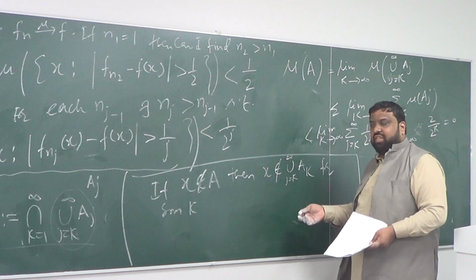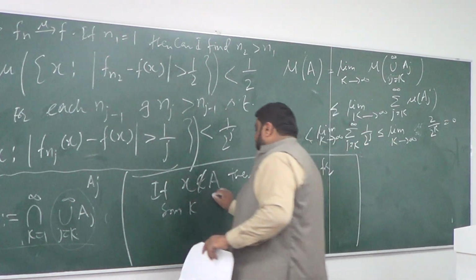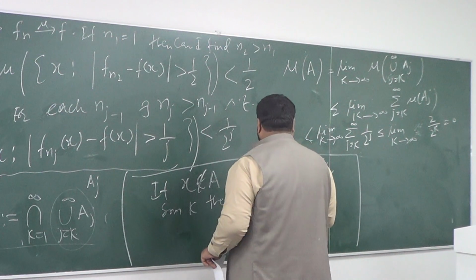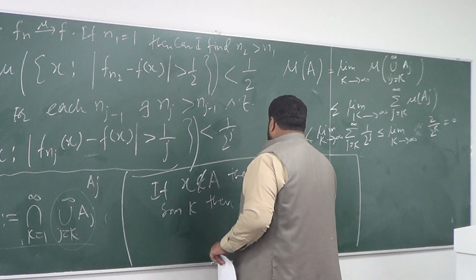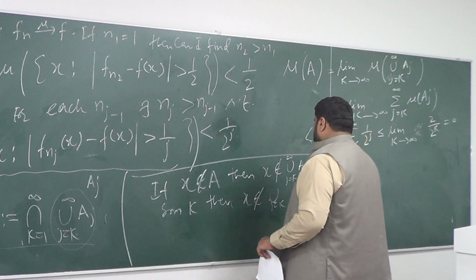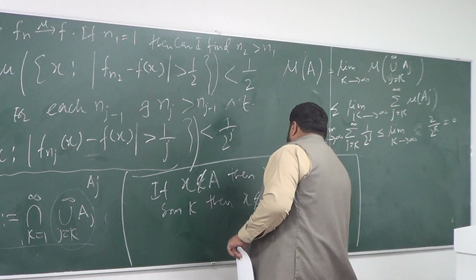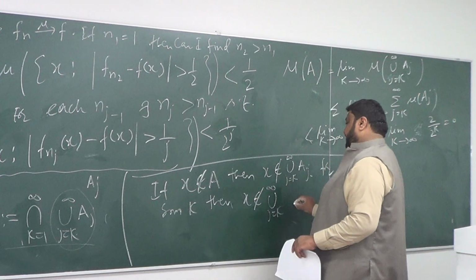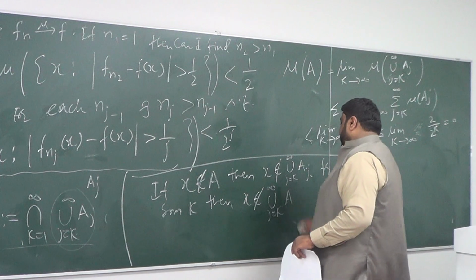For some k, then x does not belong to the union of j equal to k to infinity.